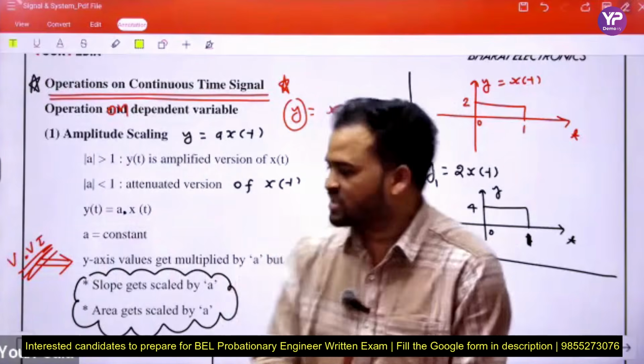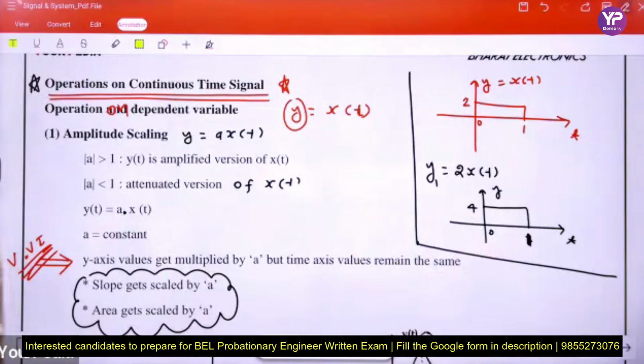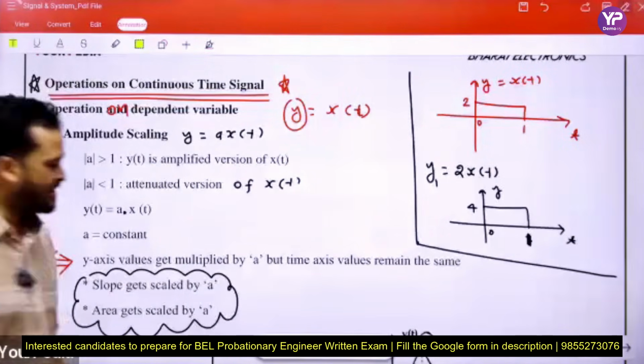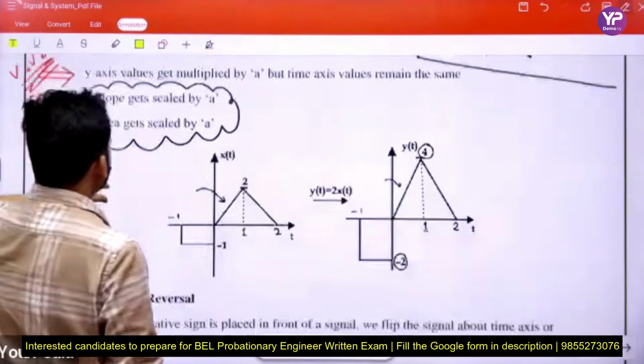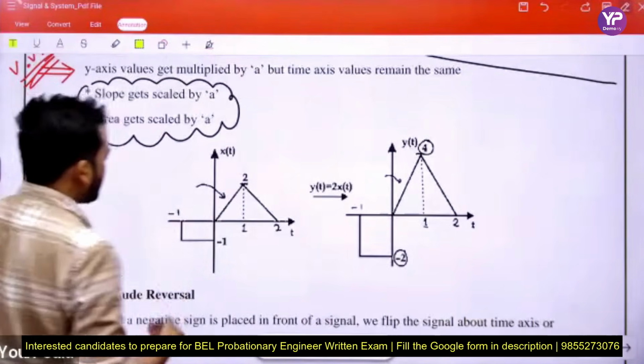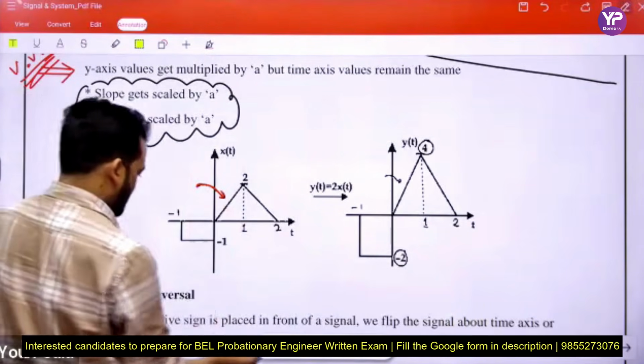Okay beta, is this clear or not? What is the meaning of operation on dependent variable and independent variable? First of all, clear me. Is this clear or not? Now next beta, this is the example. See here, this is the example.